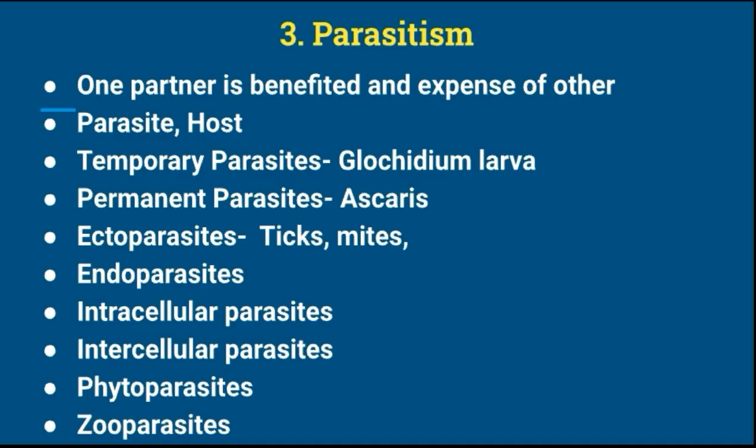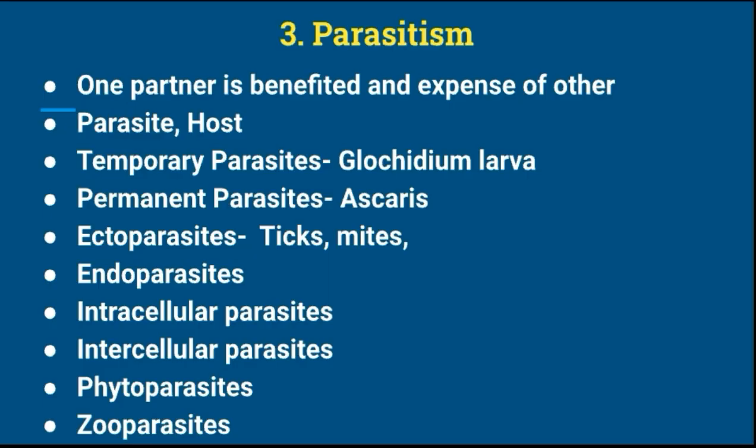Another is the host. The host is the animal which provides shelter and food for the parasite, and it is usually larger than the parasite. Certain parasites require more than one host to complete their life cycle. When there are two hosts, they are named the primary host and secondary host. In the primary host, the parasite completes its sexual cycle. In the secondary host, the asexual cycle of the parasite is completed.